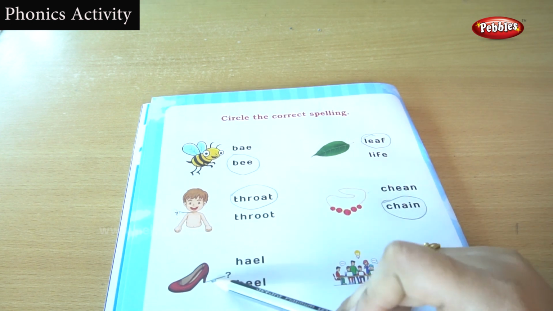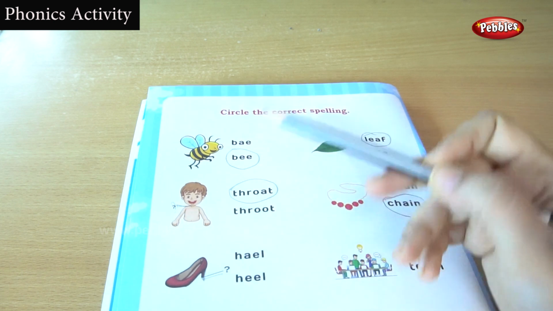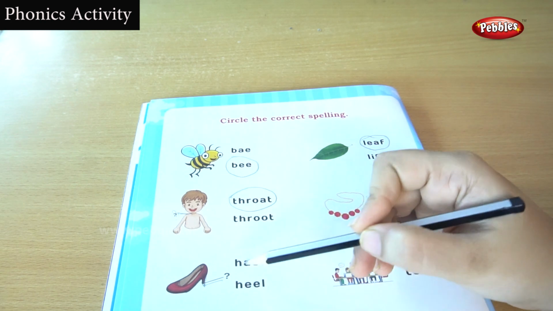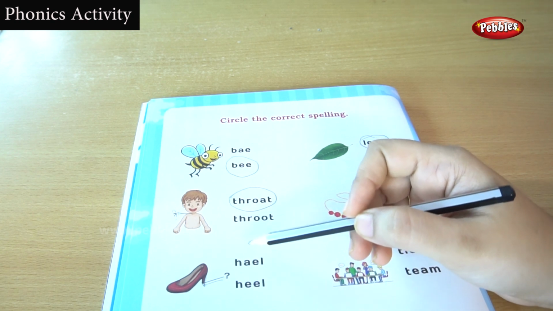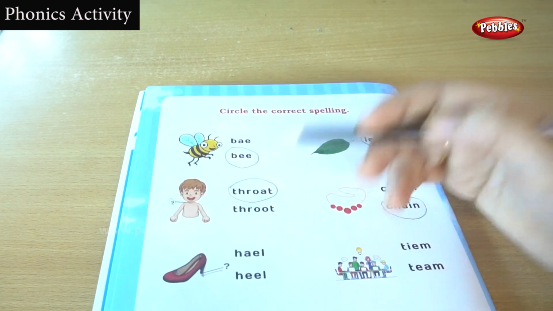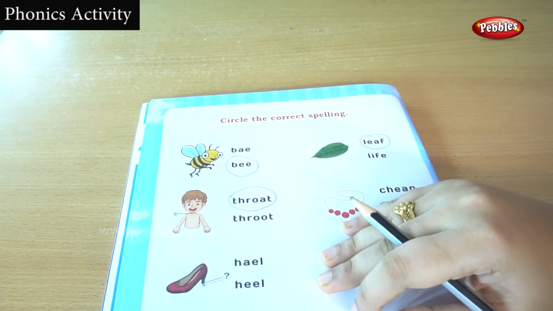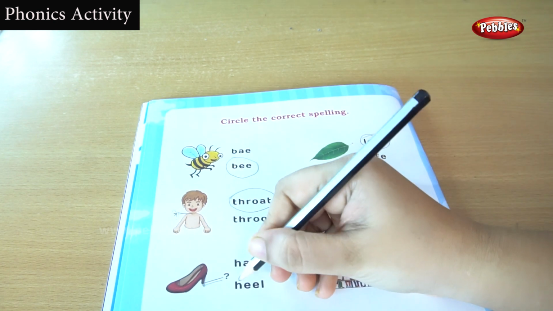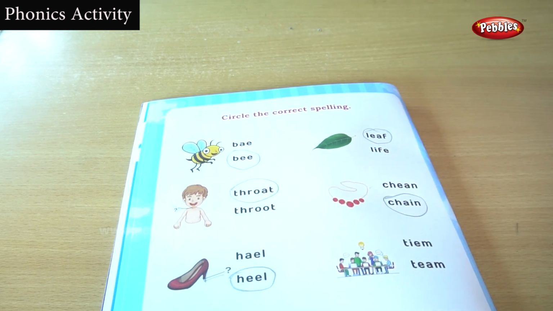Okay, listen here. A question mark is given here. This is a shoe, but what is this? This is heel. Here two options are given. You are going to find out which option has the correct spelling. Heel. You have a longer E sound. Then what is the spelling? Heel. Yes, this is the correct spelling. So I'm going to make a circle here.